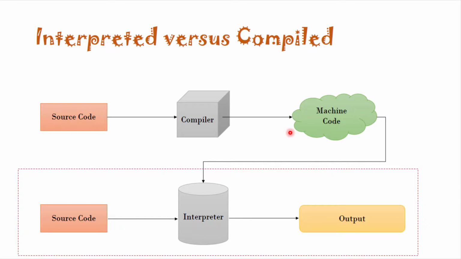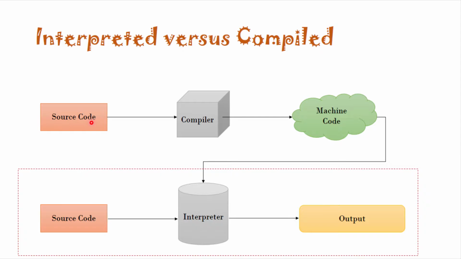Before starting today's lesson, I want to discuss an important concept with you. There are two kinds of programming languages. The one is known as interpreted programming language and the other one is known as compiled programming language. You may have listened to the C programming language. C is a low level language and it is a compiled language.